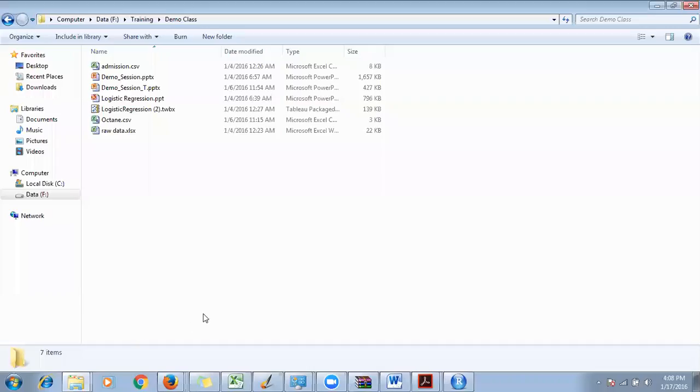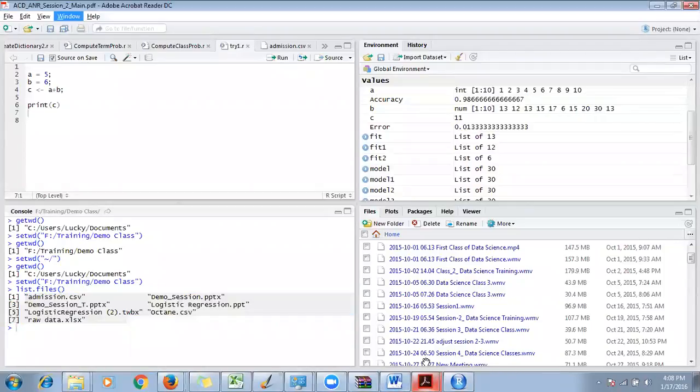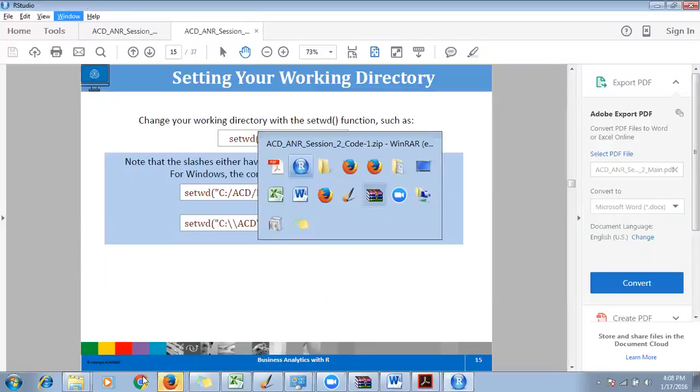Now, okay, so this is how to set the directory. Let's go ahead and look at it. Either you can use forward slash or you need to use backward double slash. Now what does this mean? Set working directory inside the code. I have used tilde. This is called tilde, this sinusoidal wave kind of thing, tilde slash my directory. This is like if you are at a particular directory. Okay, it's like this.